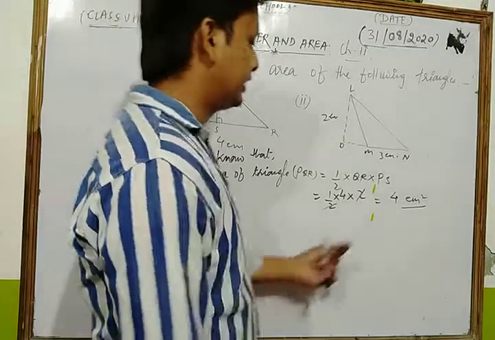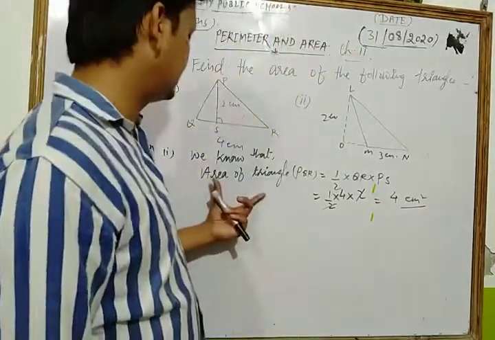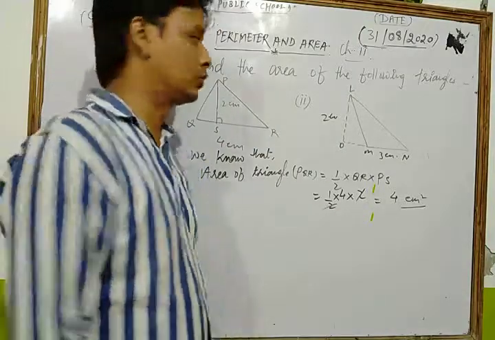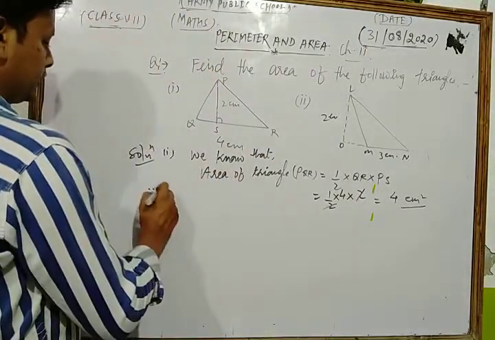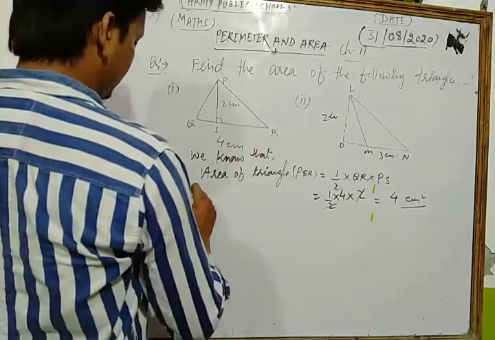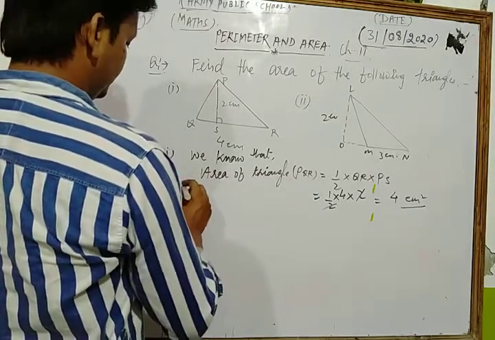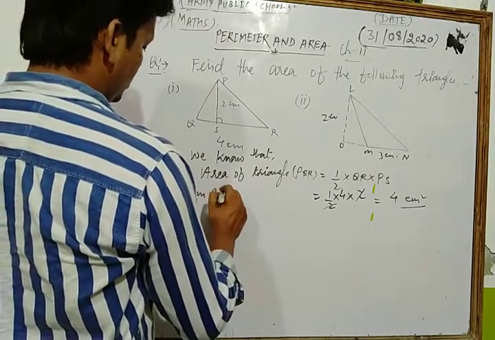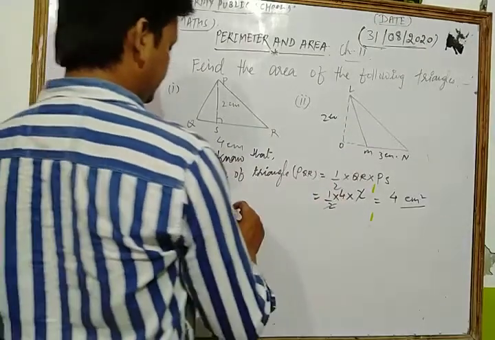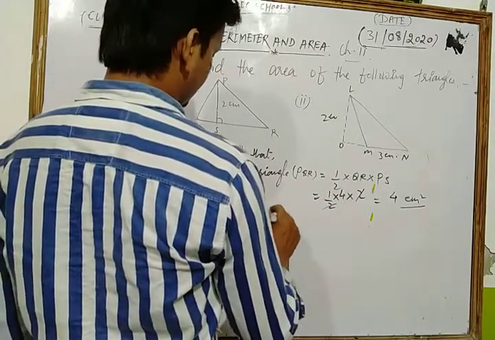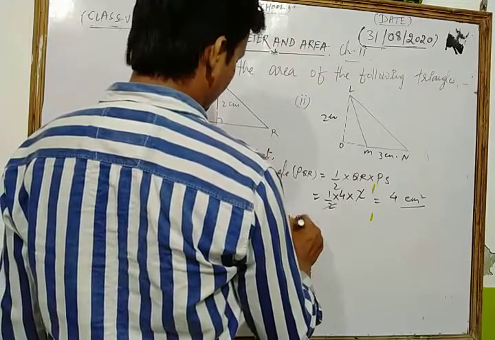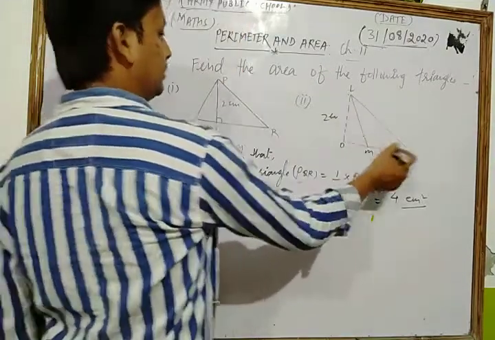Dear student, we know that the area is always in square units, so we get the area of triangle as 4 centimeters square. Now we take the second part of this question and solve it. Again, from the figure, area of triangle LMN.